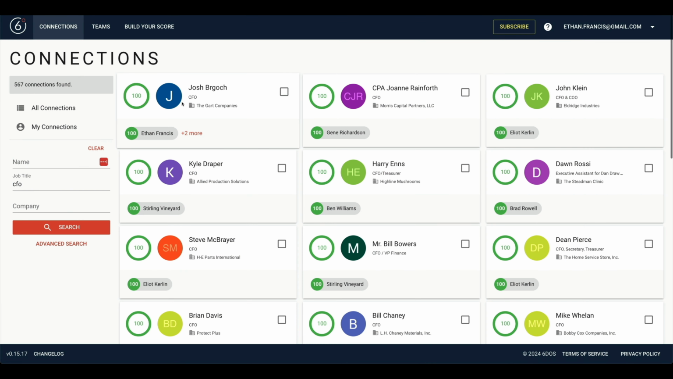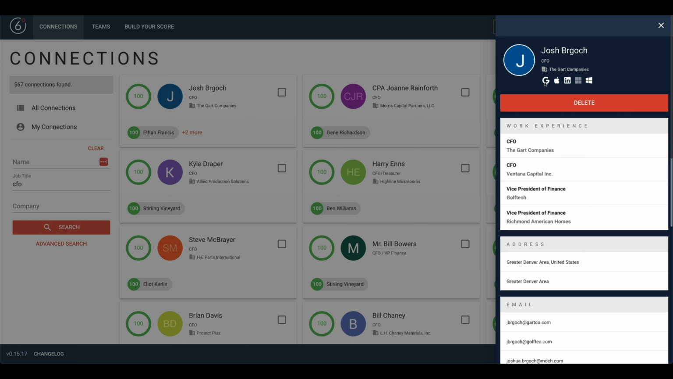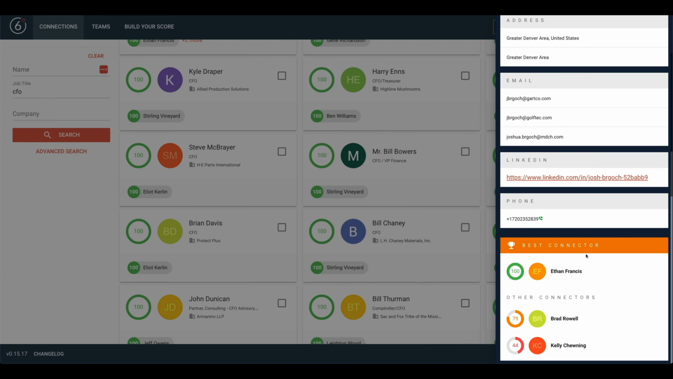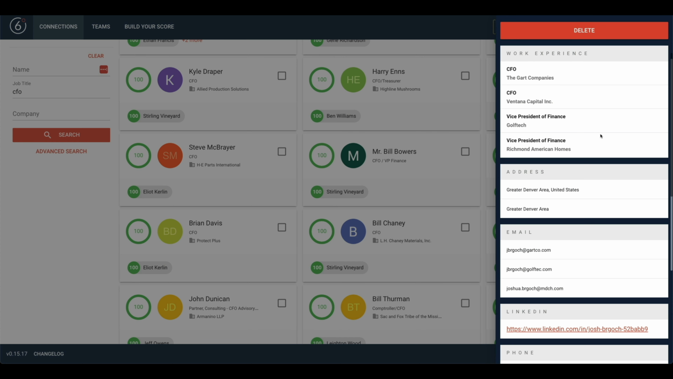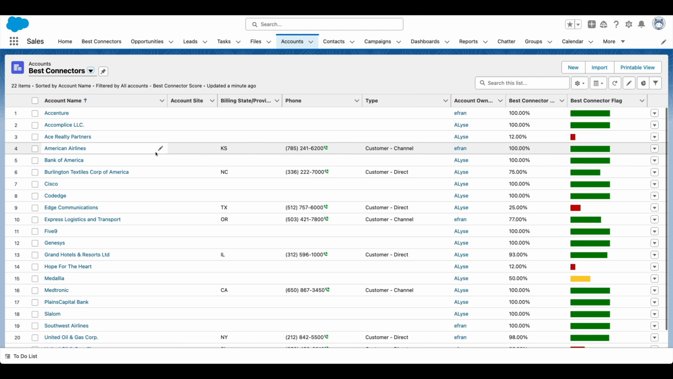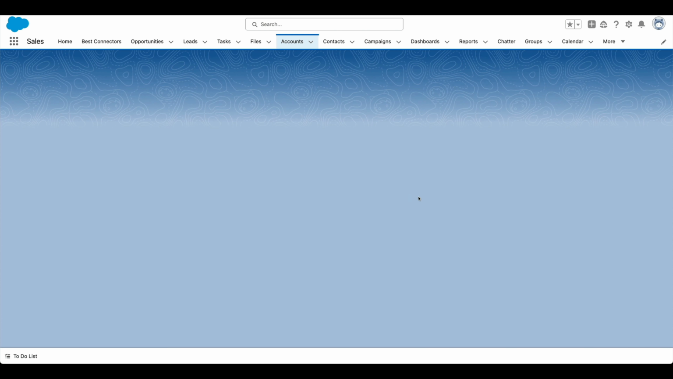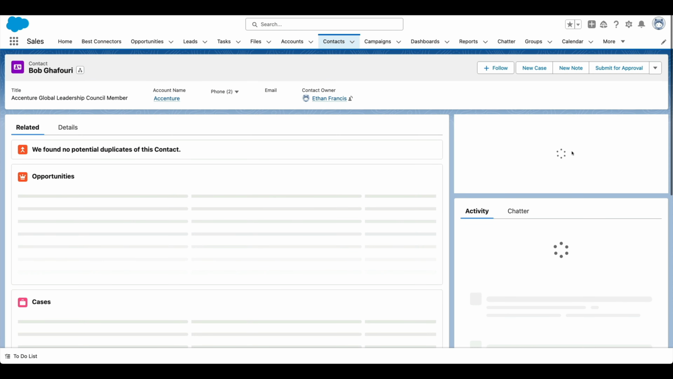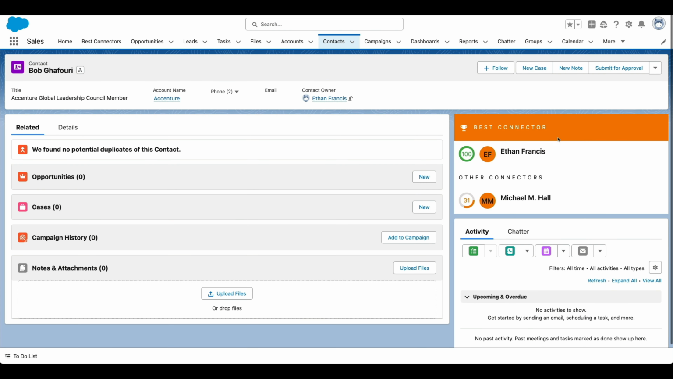For me, Josh is a buddy of mine. So Josh, I see that I have him in Gmail and iCloud and LinkedIn and my Office 365 account. I can also see all his work history, his old emails, his phone numbers, and who else knows him. What's interesting is none of this data ever gets sent to Salesforce. All we're sending is the first name, last name, title, and relationship score. And that's what we see over here when we get into these companies. So we get into Accenture and we look at Bob Gaffori. All we're going to be able to see is who knows him. In this case, it's Michael and I.